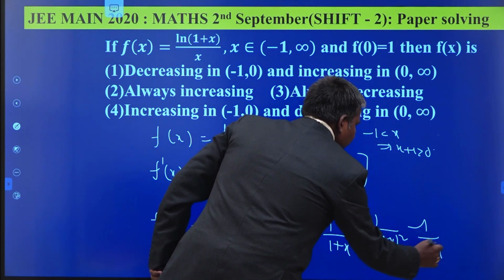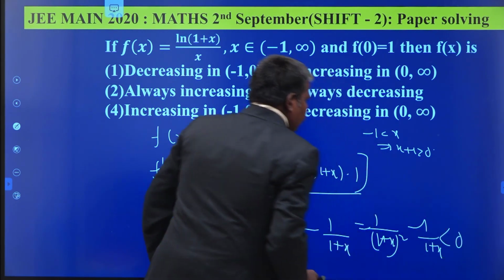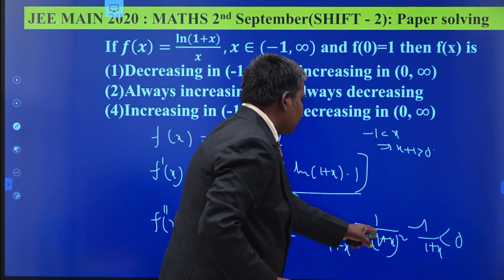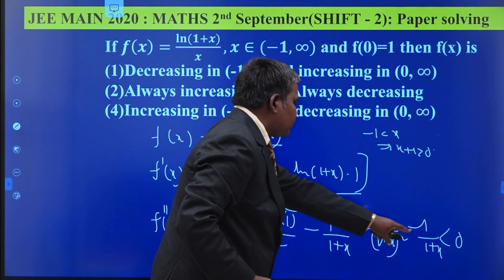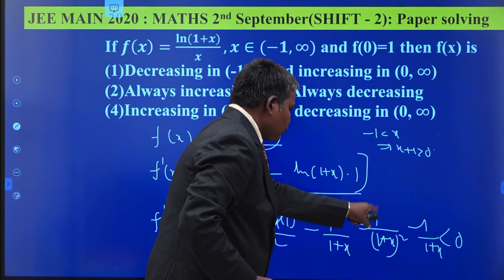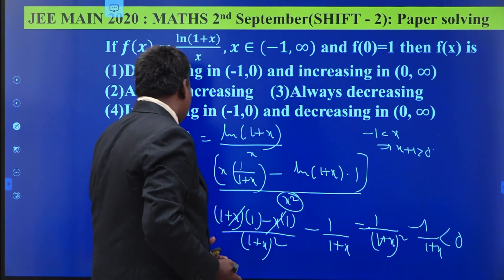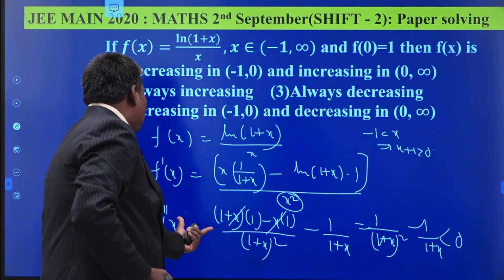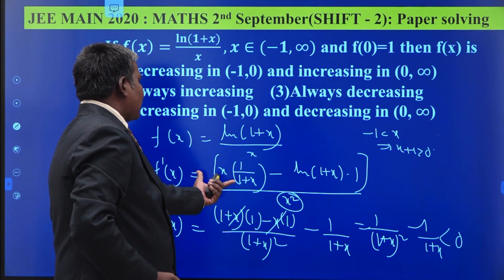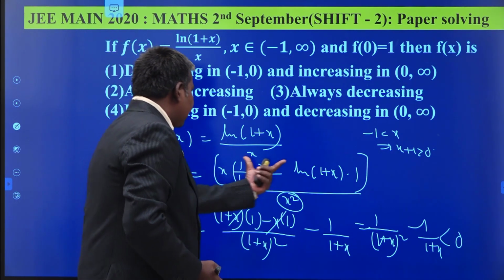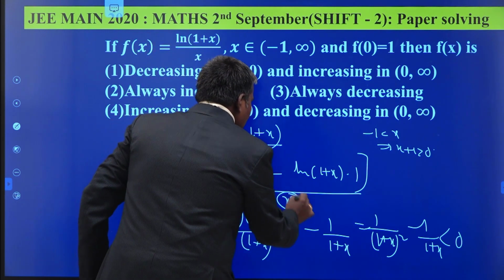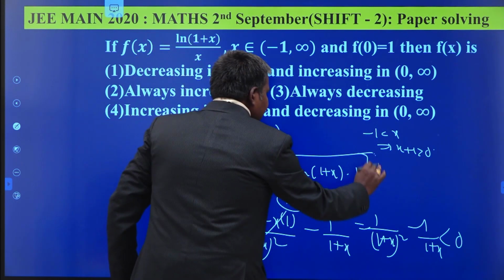So clearly it is less than 0, because x plus 1 greater than 0, 1 plus x whole square is more than 1 plus x, that is why 1 by 1 plus x square minus 1 by 1 plus x must and should be less than 0. F double dash less than 0 means f dash x is your decreasing function. This is a decreasing function. So x square is always positive. This is my decreasing function.